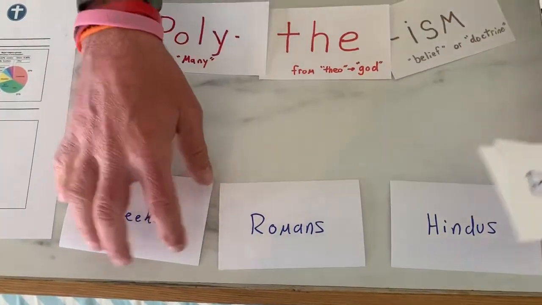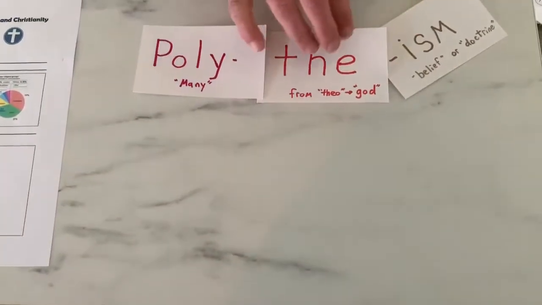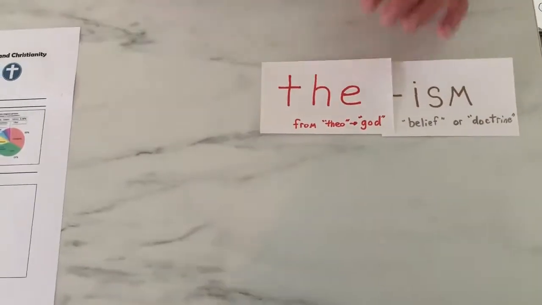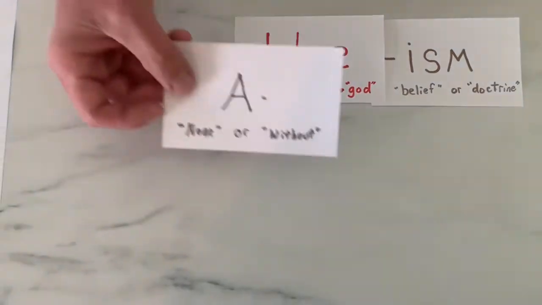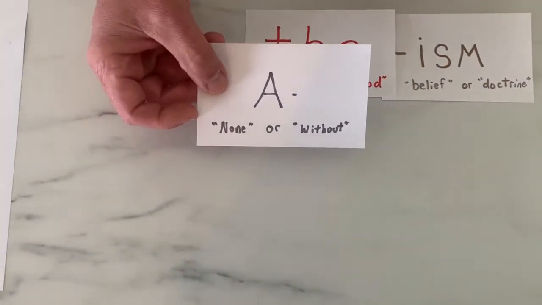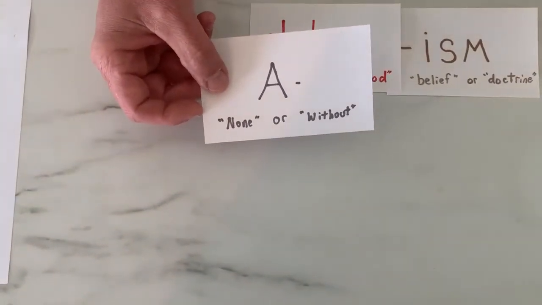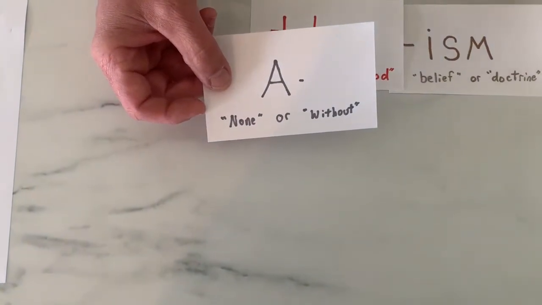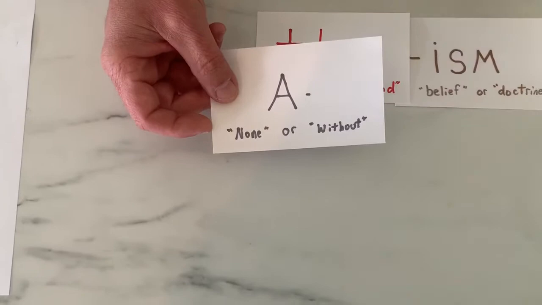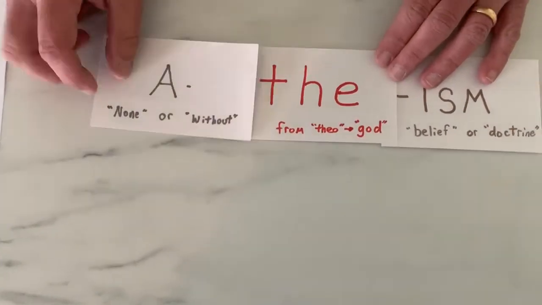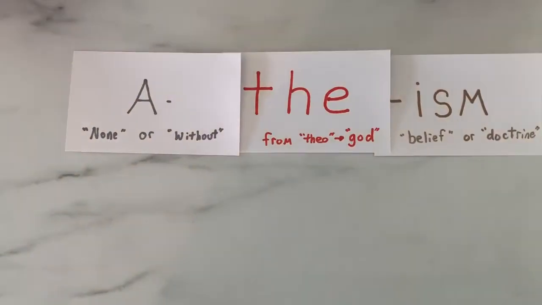So, if I take away poly, and go back to theism, here's another prefix, and it's just a letter. It's just the letter A. But if you use the letter A as a prefix, it means none or without. So if I put that there, now I have atheism.